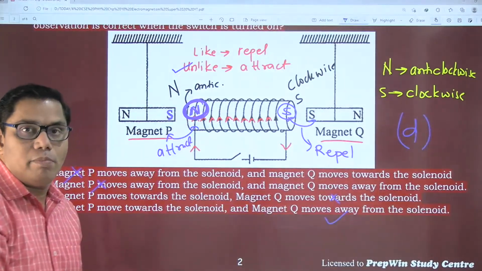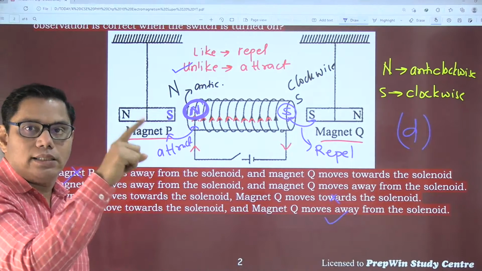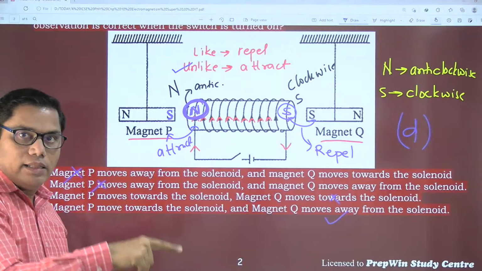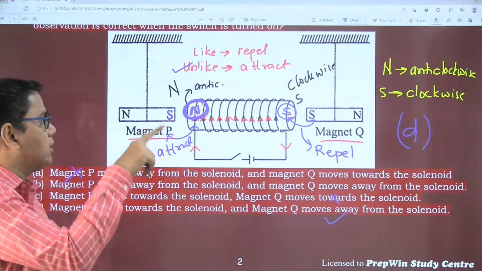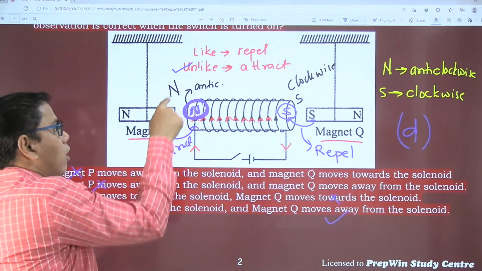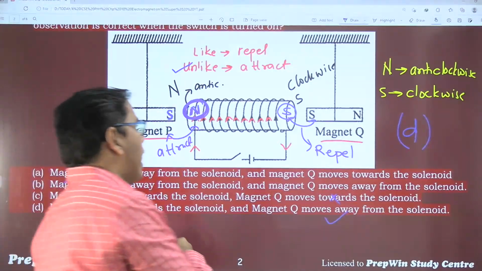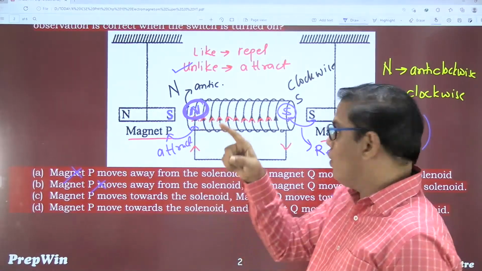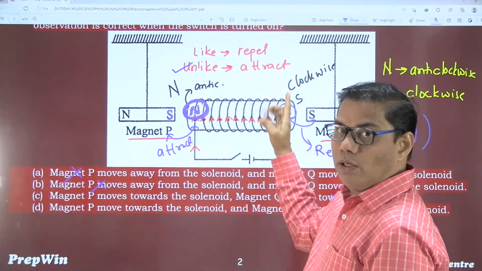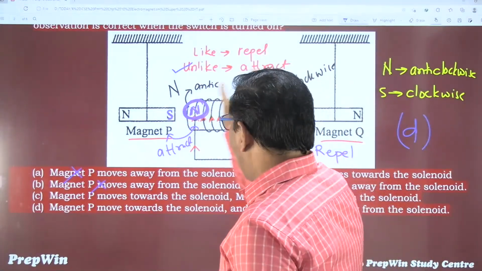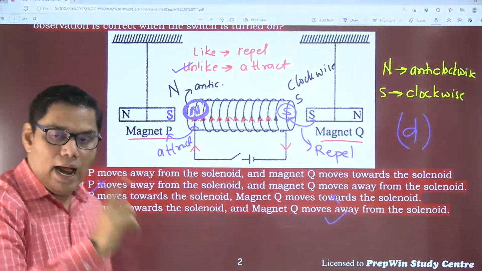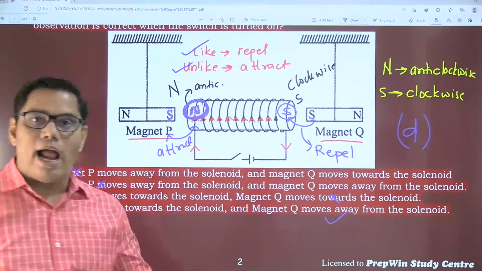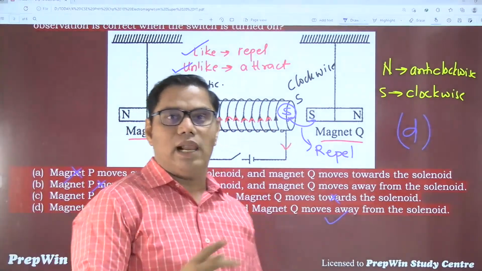So please remember, when I see this magnet from this side and the current is moving in the anti-clockwise direction, anti-clockwise means north pole. When I turn to this side, I see that the coiling is clockwise. Clockwise means south pole. This way you decide the pole and then see how the magnet is placed. We know the law that like poles repel each other and unlike poles attract each other, and then select your answer.